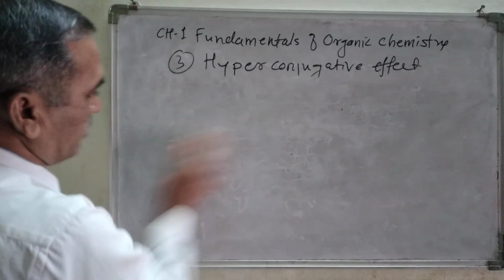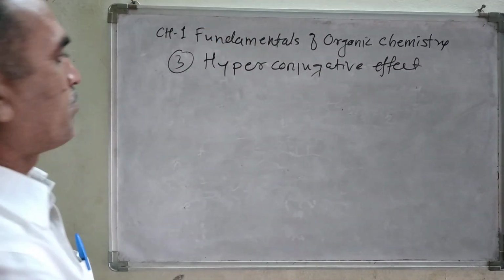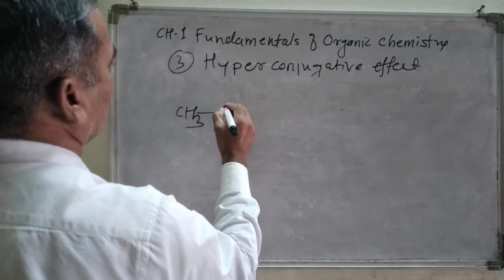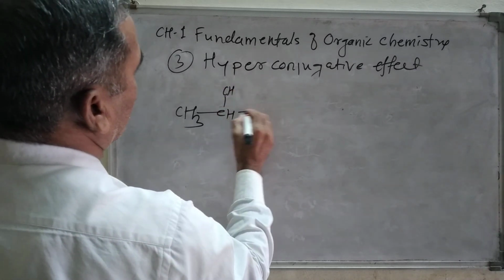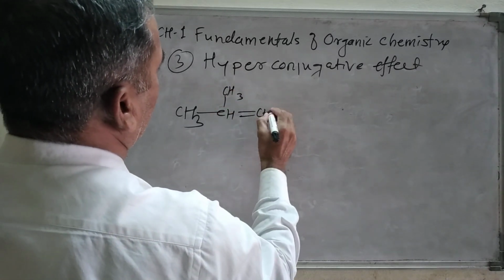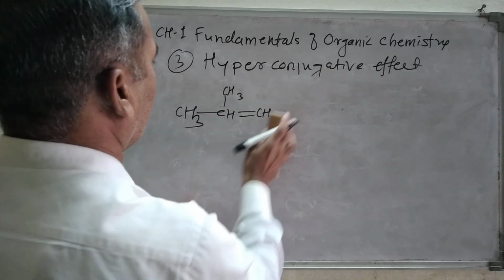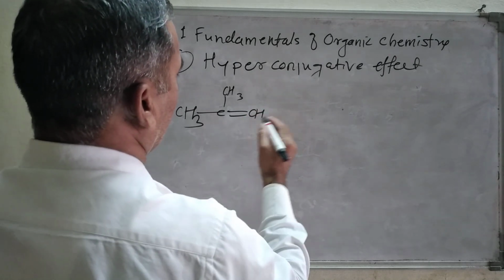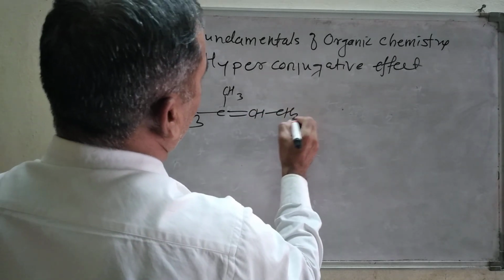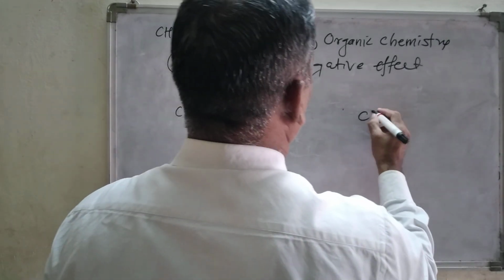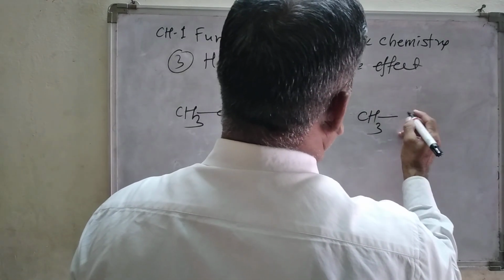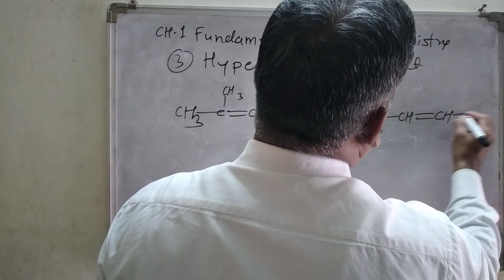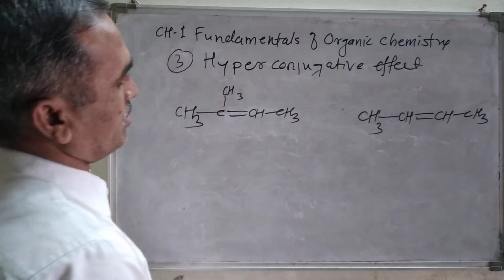Suppose we have this one, CH3, then CH double bond, then another one, CH3, then CH double bond CH and the CH3.